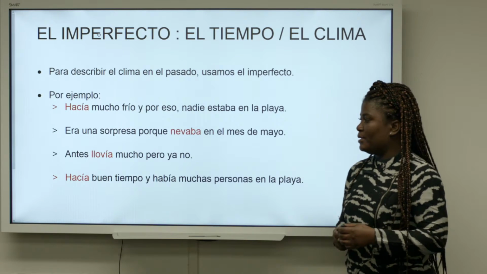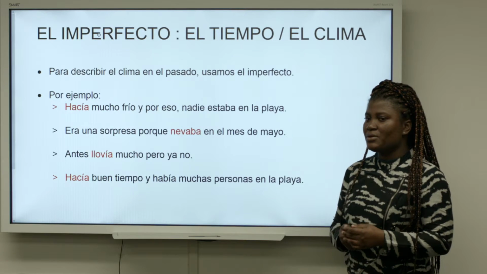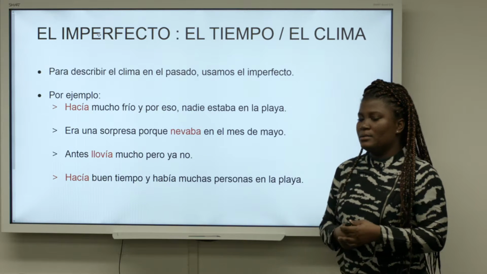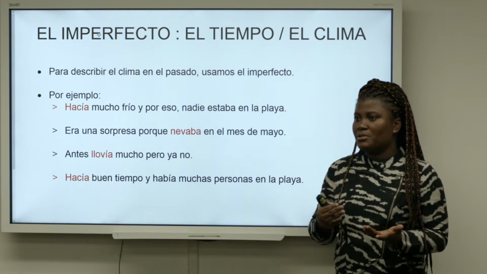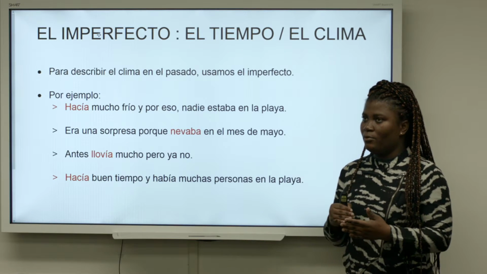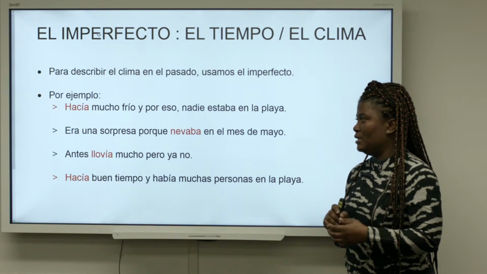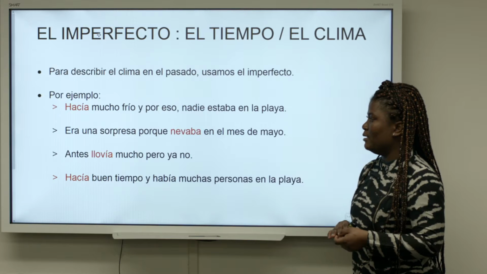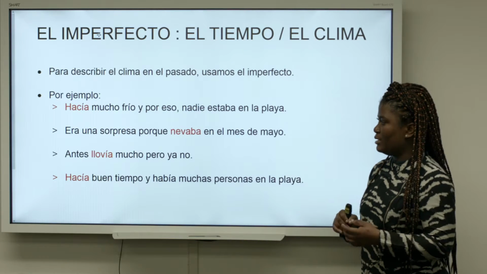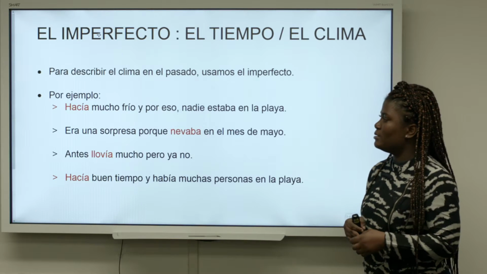Now the imperfect tense with the weather. When you want to describe the weather in the past, you have to use the imperfect tense, because you have to describe an action that went on over a period of time, but without a specific beginning, without a specific end. Remember, in our first video, we looked at the imperfect being used to describe actions that are in progress or actions that were continuous in the past.